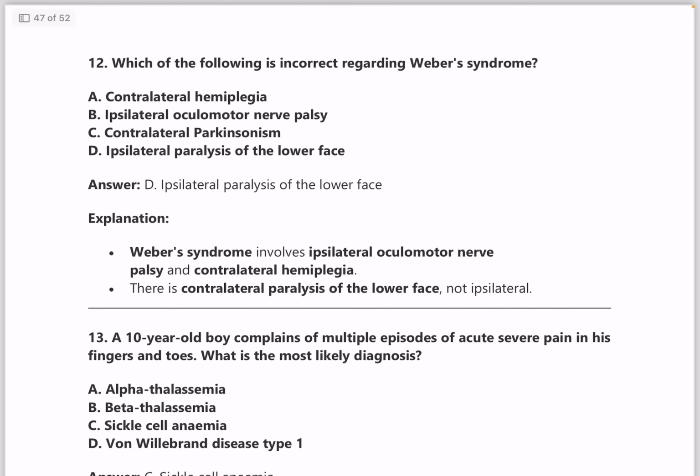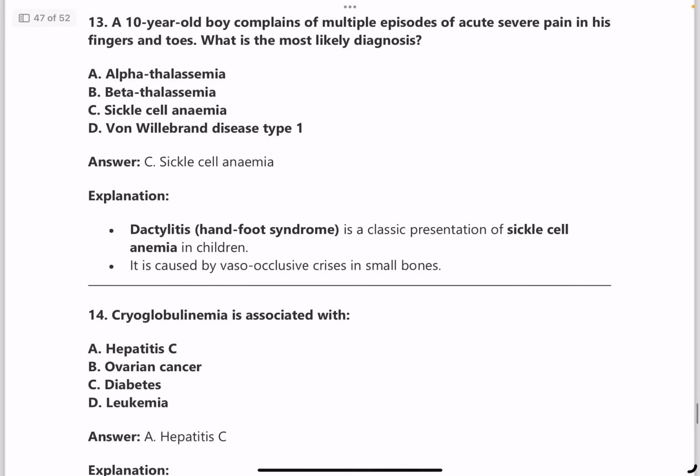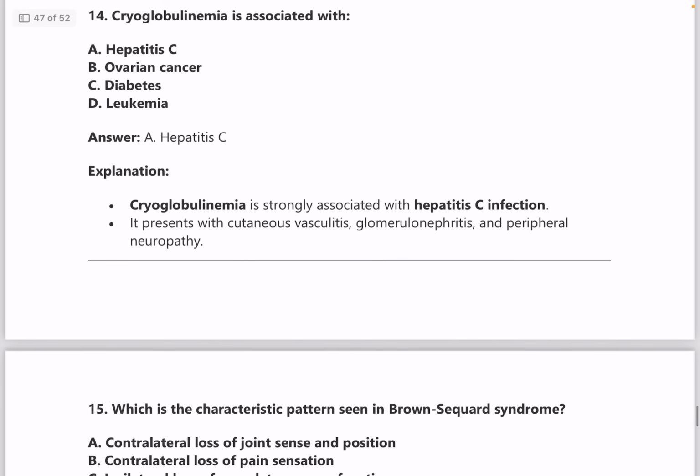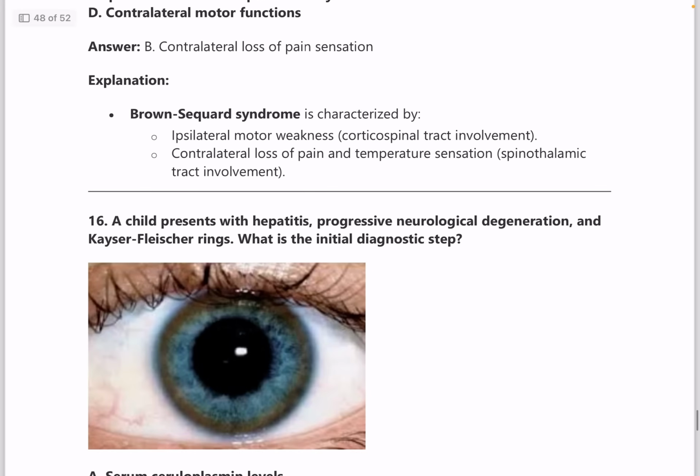Next, which of the following is incorrect regarding Weber's syndrome? Answer is ipsilateral paralysis of lower face. Next one, a 10-year-old boy complains of multiple episodes of acute severe pain in his fingers and toes. Most likely diagnosis is, since severe pain in fingers and toes points to dactylitis, most likely answer here is sickle cell anemia. Next, cryoglobulinemia is associated with. Answer hepatitis C. What is the characteristic pattern seen in Brown-Sequard syndrome? Answer is contralateral loss of pain sensation, and there will be ipsilateral motor weakness.